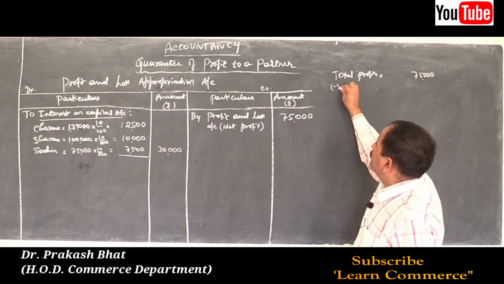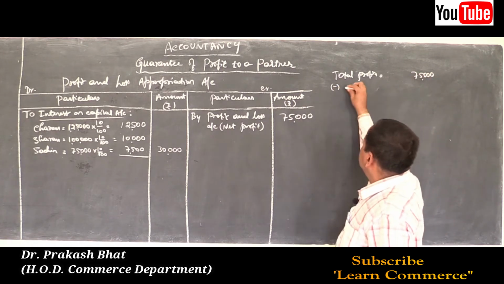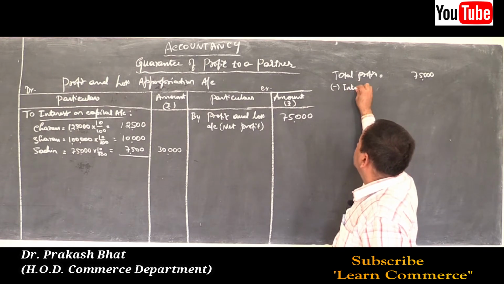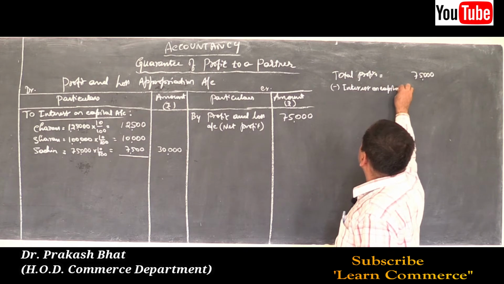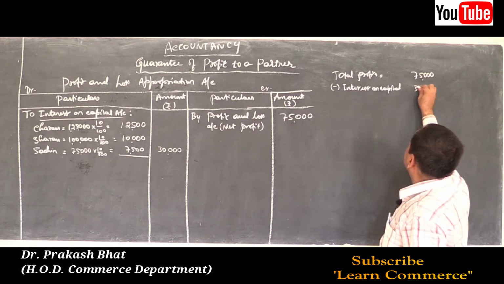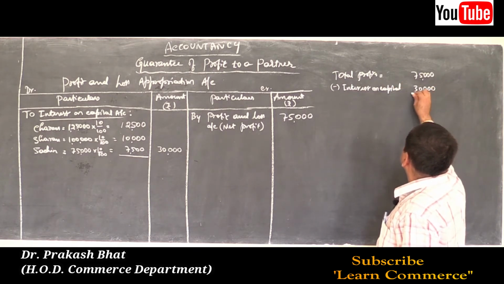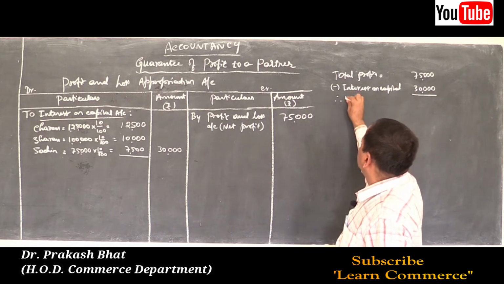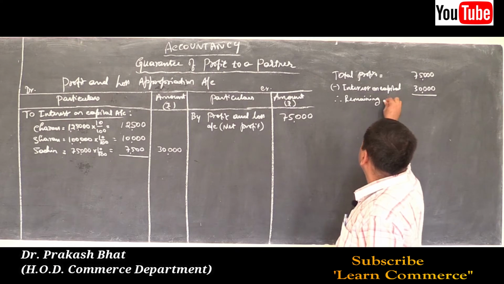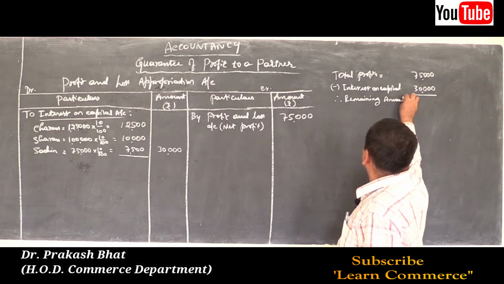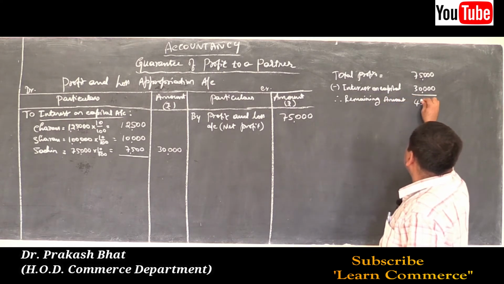Now we have to provide interest on capital. So less interest on capital, that is 30,000. Therefore, the remaining amount, how much? 45,000, correct?